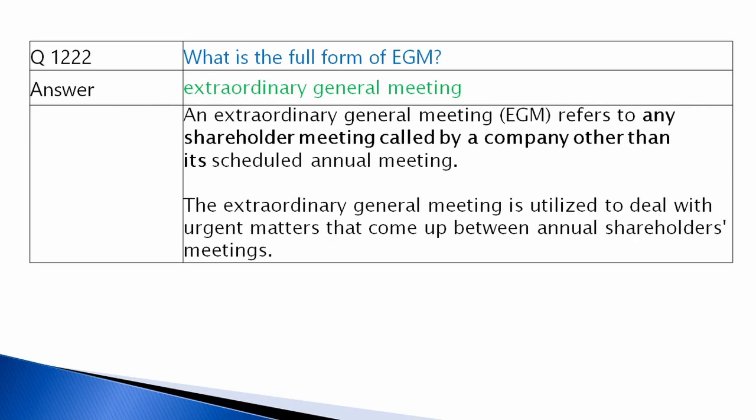What is the full form of EGM? Extraordinary General Body Meeting. Normally, the Annual General Body Meeting will be conducted once in a year. Other than AGM, if you are conducting any EGM for a specialized purpose, where you want to take some approval, it can be some bonus, or it can be a split, or it can be any other activity. If you are conducting a meeting other than the AGM, it will be called Extraordinary General Body Meeting.